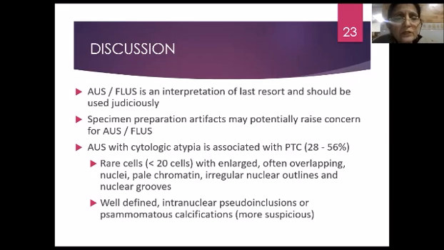Rare cells, when there are less than 20 cells with elongated, often overlapping nuclei, pale chromatin, irregular nuclear outlines, and nuclear grooves, or well-defined intranuclear pseudo-inclusions or psammomatous bodies, will be more suspicious for papillary carcinoma.